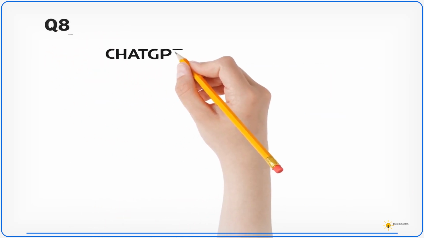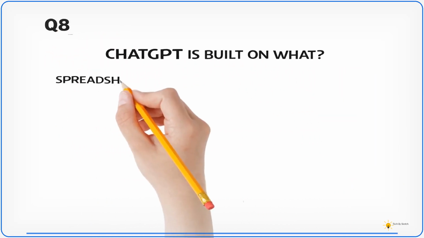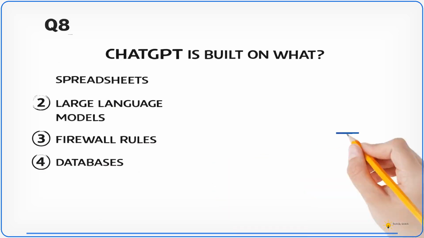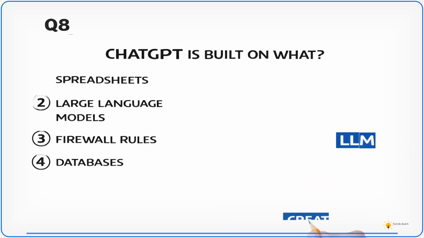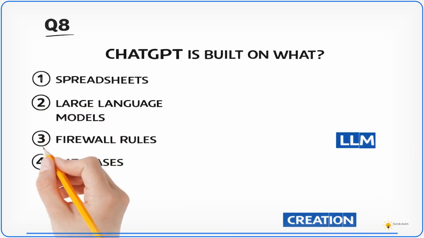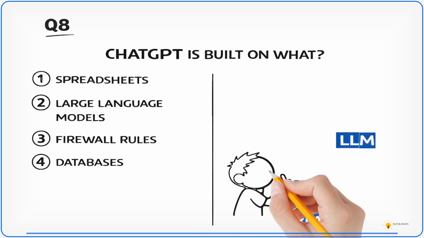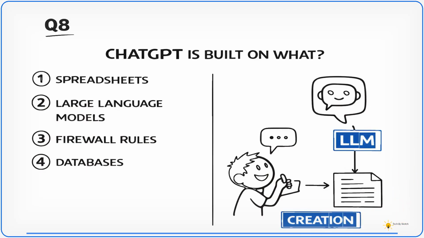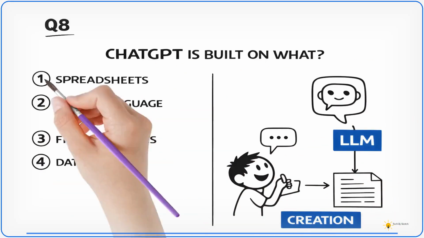What is ChatGPT mainly built on top of? 1. Spreadsheet formulas. 2. Large language models. 3. Firewall rules. Or 4. Only relational databases. Pause the video if you need more time.